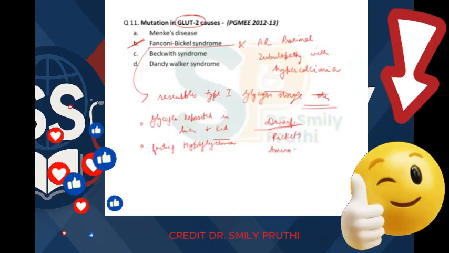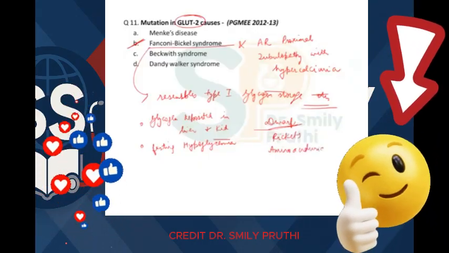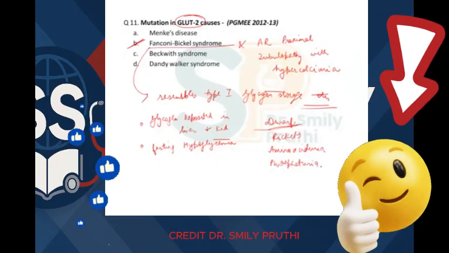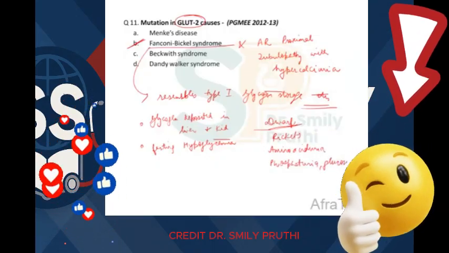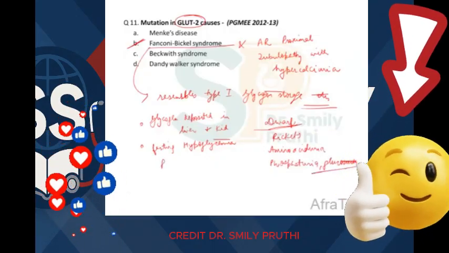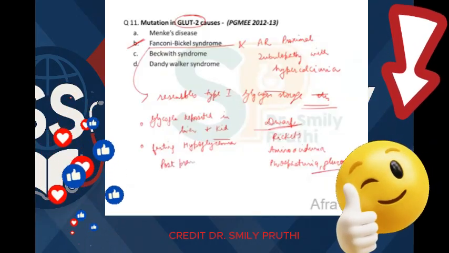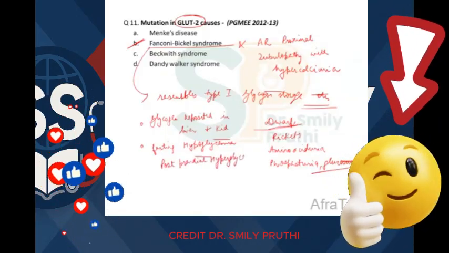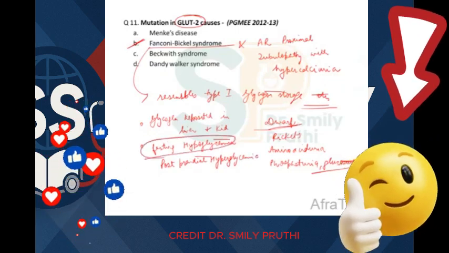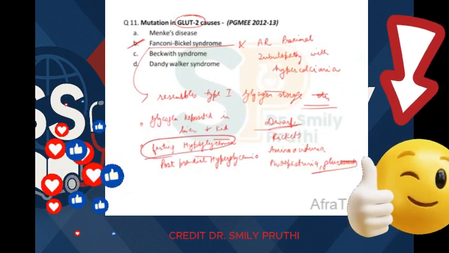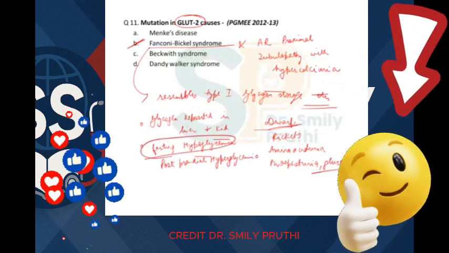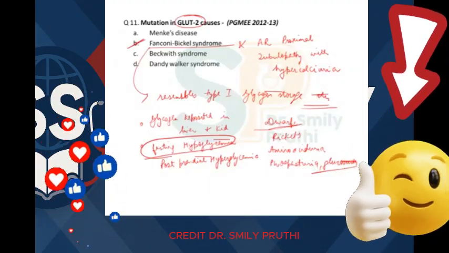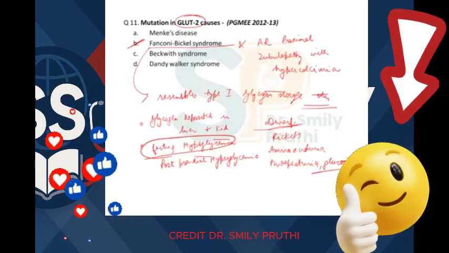They have aminoaciduria, phosphaturia, glucosuria, and postprandial hyperglycemia. They have fasting hypoglycemia, but postprandial hyperglycemia, right? So this Fanconi-Bickel syndrome has many features similar to von Gierke's disease, right?